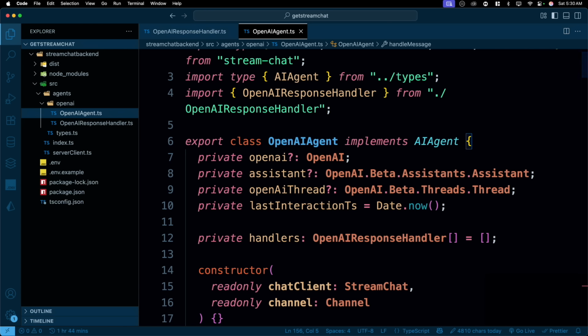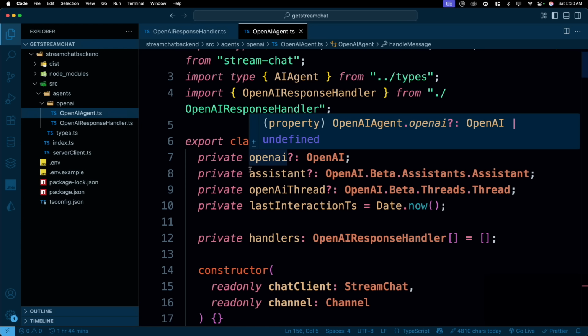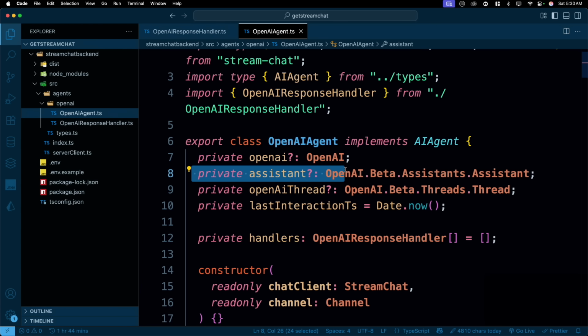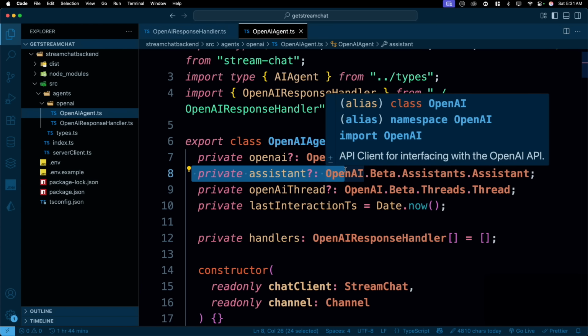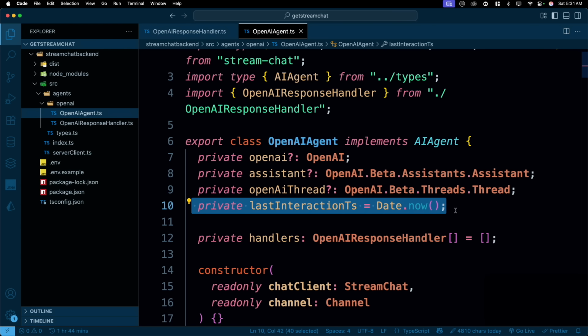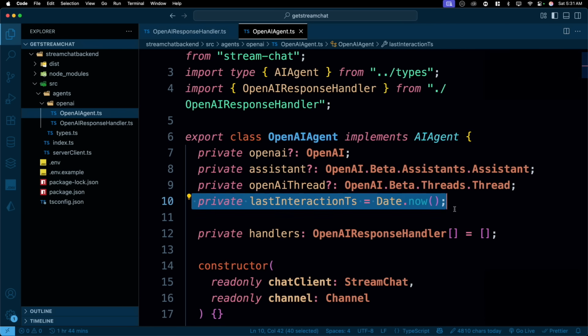OpenAI, of course, for the OpenAI platform, the OpenAI API. Then we have this assistant. This is the created assistant profile, which will have the name, model, instruction, and tools. Then we have the thread, the conversation thread for maintaining context between the messages. And then we have this last interaction. So this basically says, hey, when did you last interact with me? Basically, this is the timestamp of when the user last interacted.